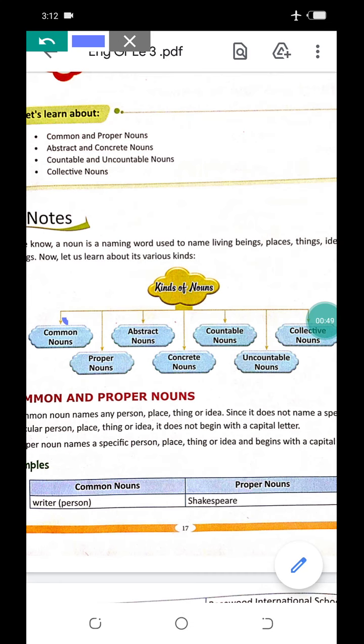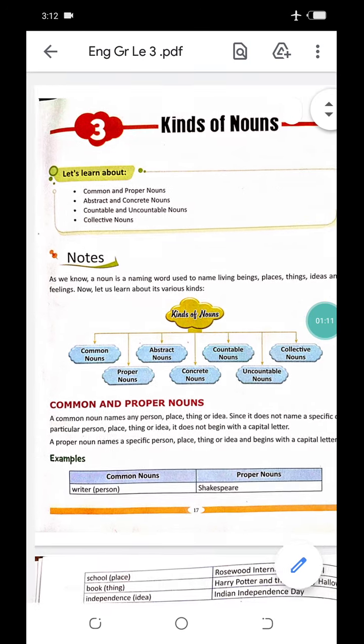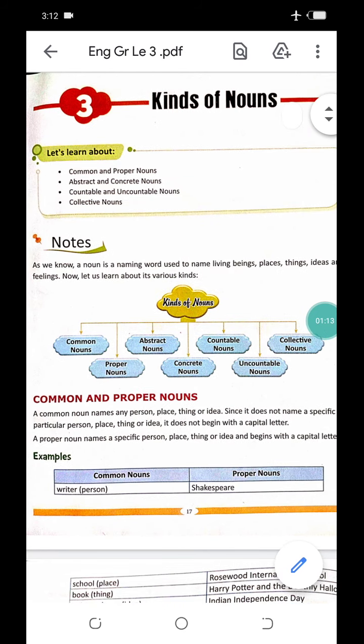So the first kind is common noun. Second, proper noun. Third, abstract noun. Fourth, concrete noun. Fifth, countable noun. Sixth, uncountable noun. And seventh, collective nouns. Okay, these are the main kinds of nouns. So we will begin with the first one, common and proper nouns.